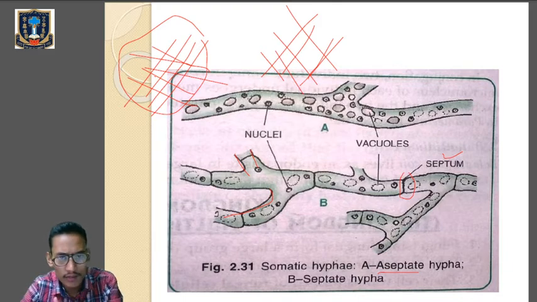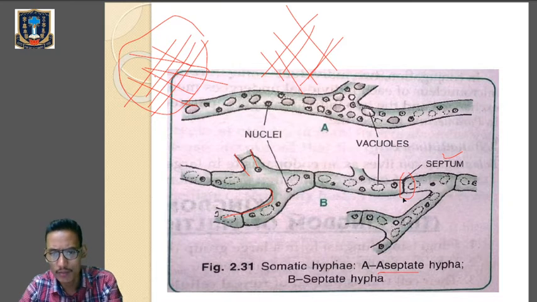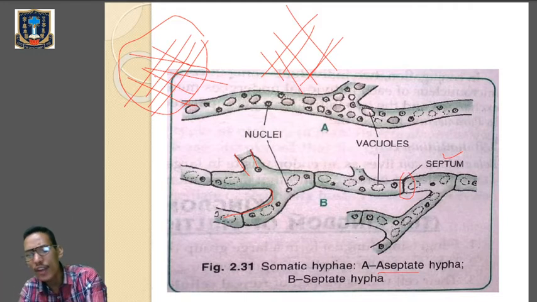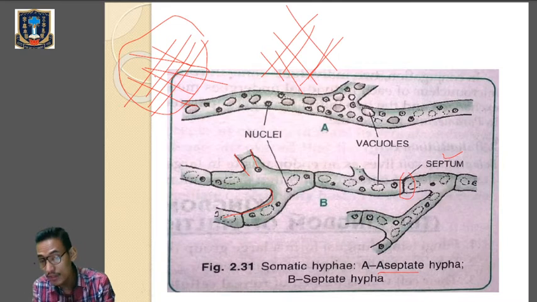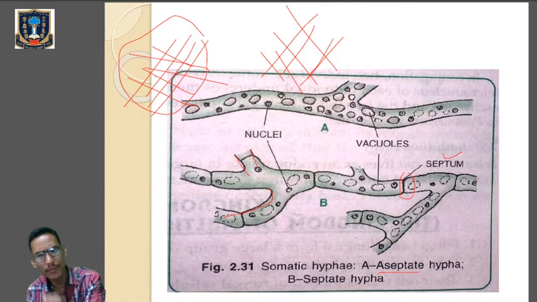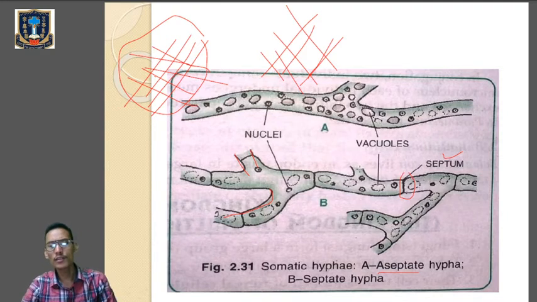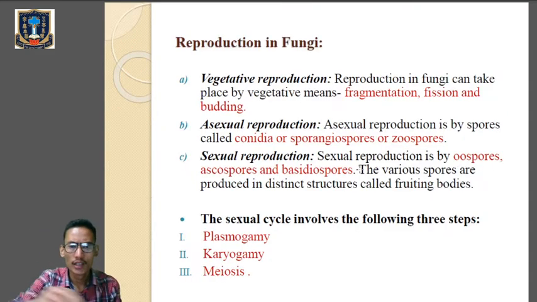In the first case you can see the hyphae without the wall. So this is aseptate hyphae, and over here you can see the hyphae with the presence of wall or the septum. So this is the septate hyphae. Hope it is clear what aseptate hyphae and septate hyphae are. Aseptate means without septum, because the alphabet A means no. So aseptate means without septum, without wall, whereas septate means presence of septum or wall in case of hyphae. Clear?